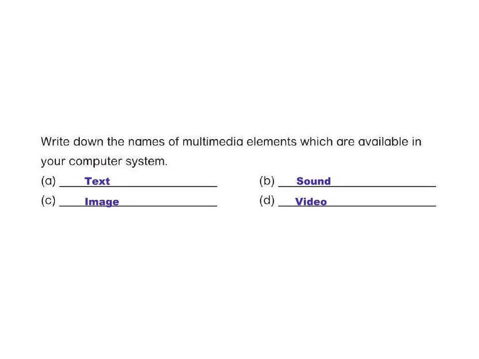A sound, any song. That is also, actually I have done this as comparison to my own computer system. So yes, there are a lot of songs in my computer system. So number B, sound. Number C, there are a lot of pictures in my computer system, so image. And D, there are a lot of videos, lot of series with me, so yes, video is also present in my computer system. Of course, animations is also present in my computer system, but since there were only 4 slots given, I have written 4 answers.